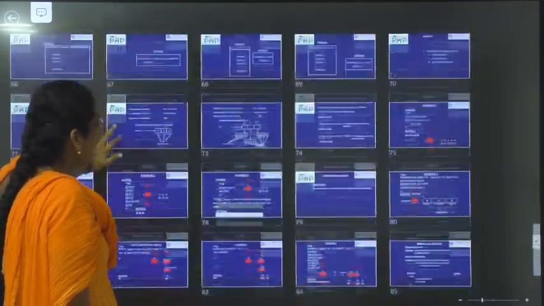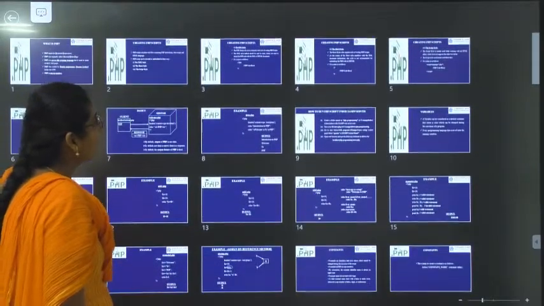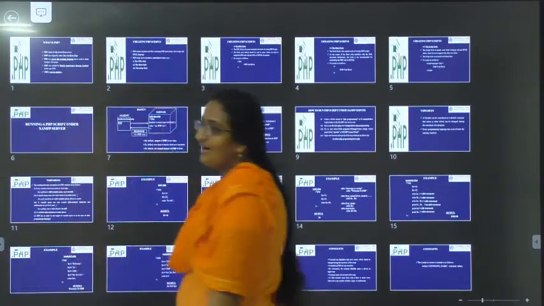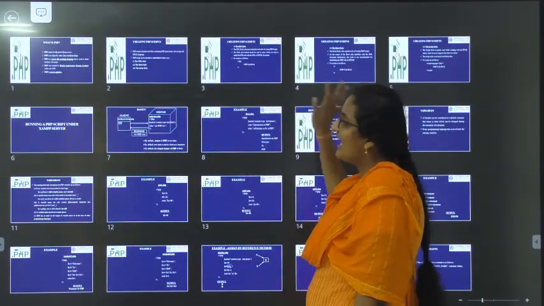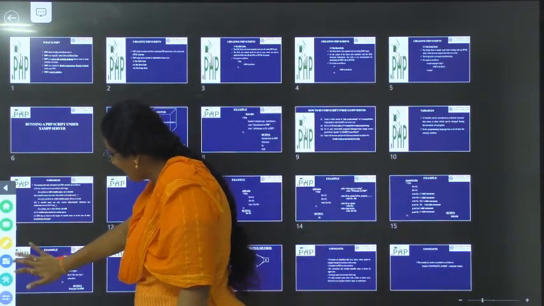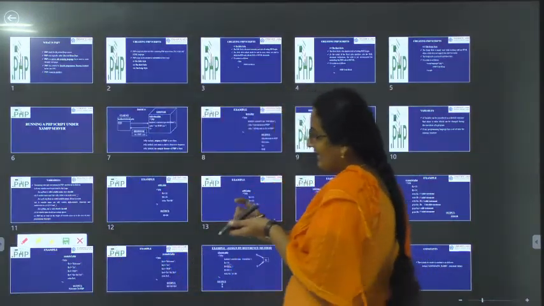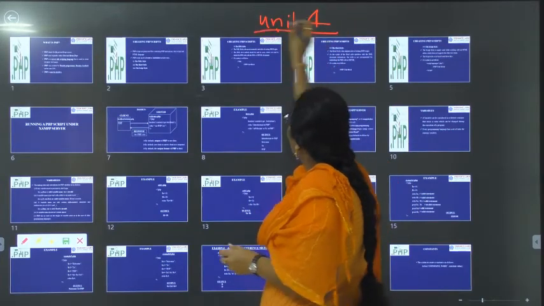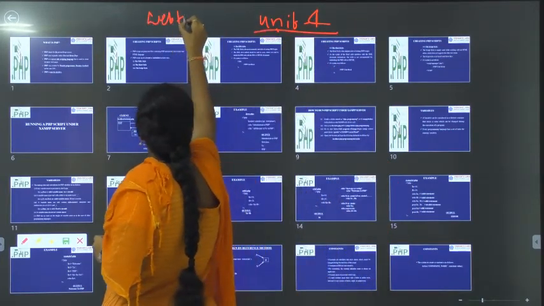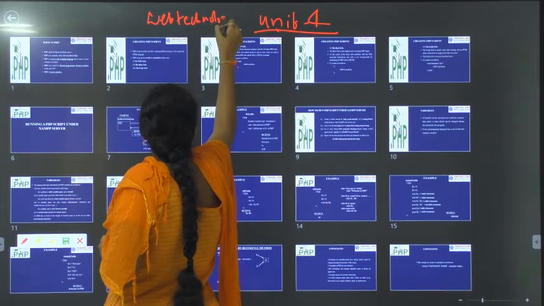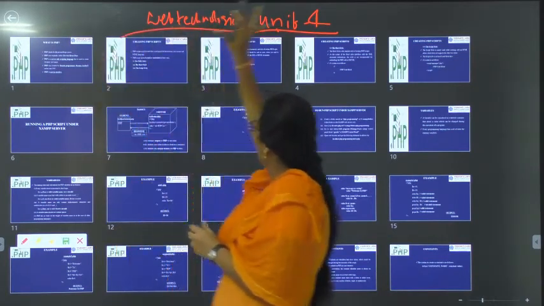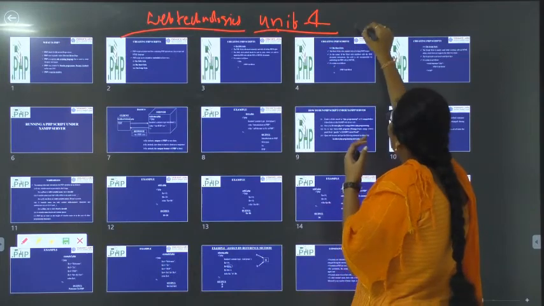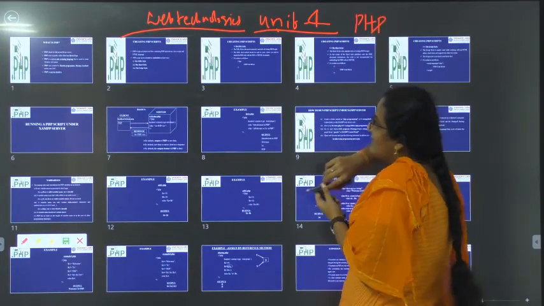So what have we done till now? We have started unit 4 in web technologies. Unit 4 is about PHP, personal homepage.